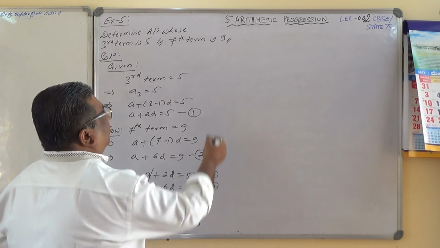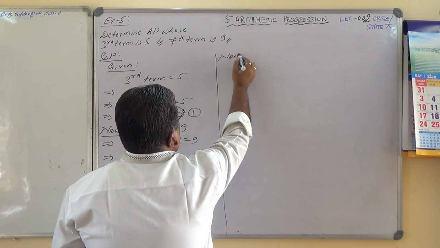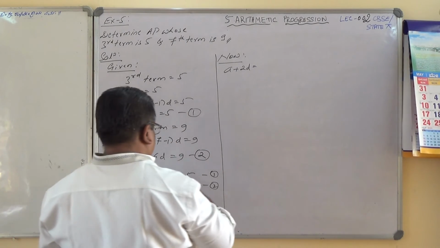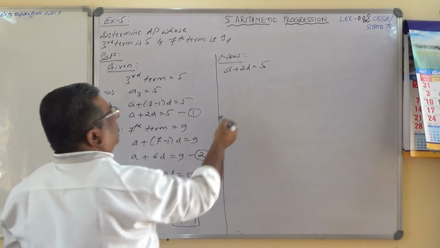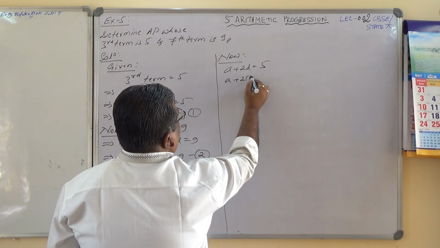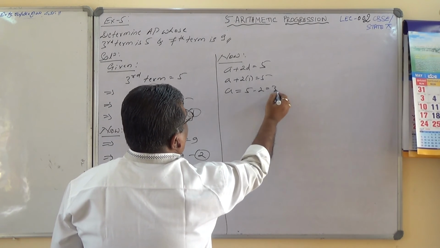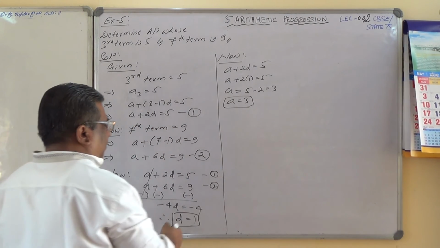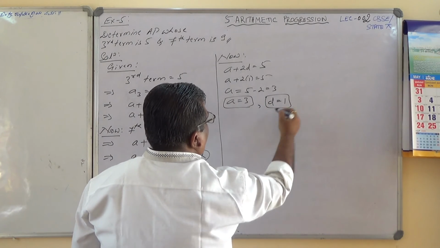If d equals 1, you find out a is equal to, now a plus 2d equals 5, and d equals 1 here. a plus 2 times 1 equals 5. So a equals 5 minus 2, which is 3. So a equals 3 here. Okay. So a is equal to 3 and d equals 1 we have got.